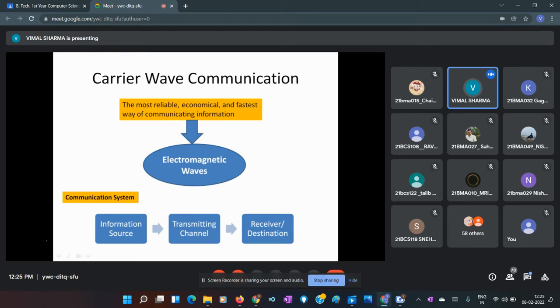So we are interested in sending signal. We can send it in the crudest way, going back to the oldest method, by simply burning fire we can send signal.